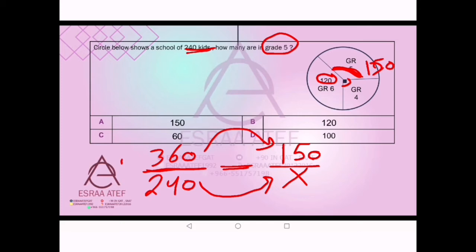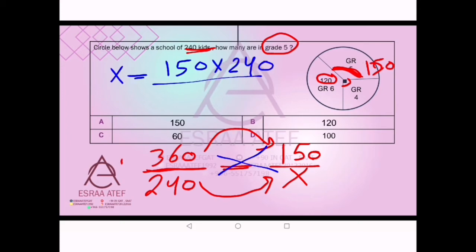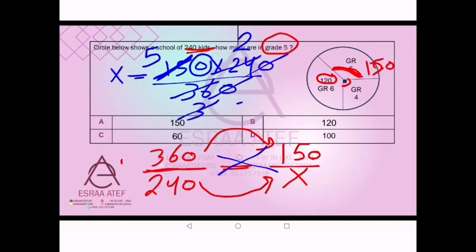To get x, we will cross multiply like this. So x equals 150 times 240 over 360. How can we get it? 0 will go with 0, and dividing by 12, here it will be 2, simplifying, and dividing here by 12, it will be 3. Okay, and then 15, we will take 15 only. 15 divided by 3 means 5, and here we have 0, so it will be 50. So x equals 50 times 2, which is in the up, so equals 100. So the number of them will be 100.